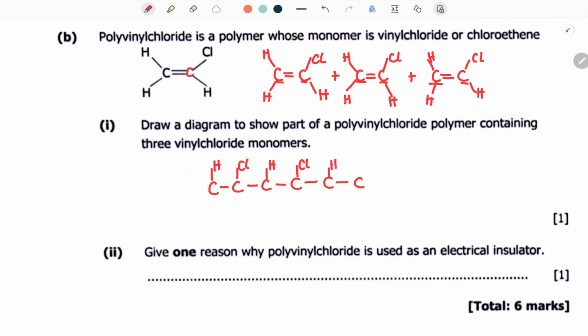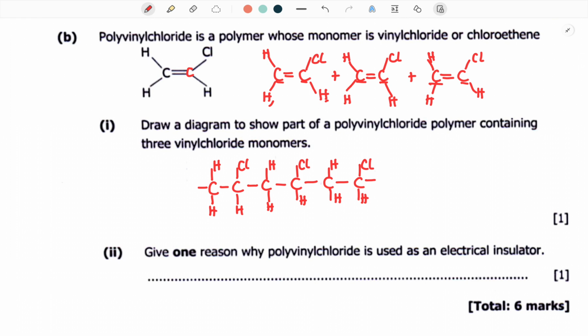You're going to have a hydrogen here. Then another chloride. Then underneath you just be having hydrogens like we have here. Okay? So the hydrogen atoms are going to repeat themselves. Okay? And basically, this is how a polyvinyl chloride polymer is going to look like.